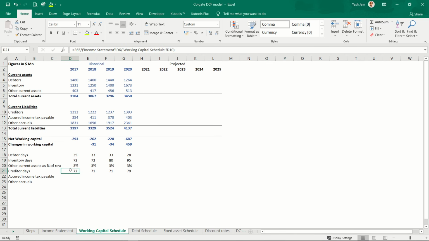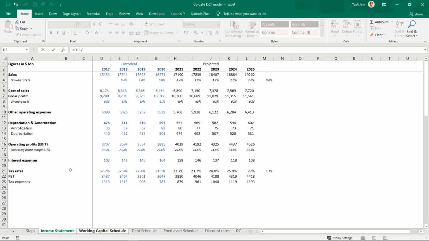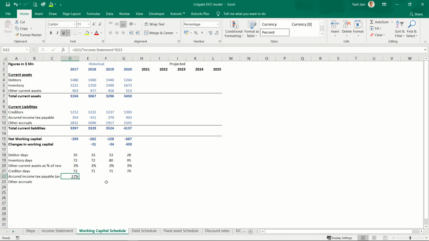Okay. Then accrued income tax payable, this could be calculated as a percentage of income tax. So let me write here accrued income tax payable as percentage of income tax. So it would be accrued income tax divided by tax expenses, Alt HP, copy, paste. So around 27 to 51% of my tax expenses.